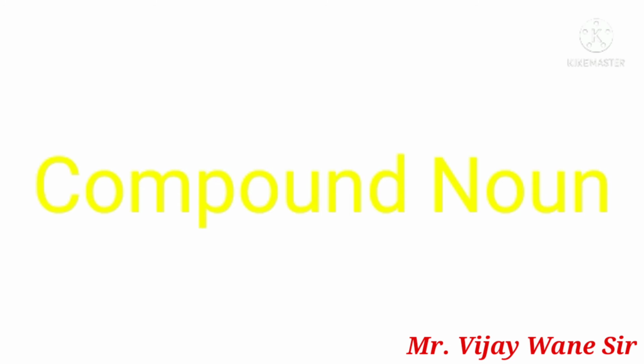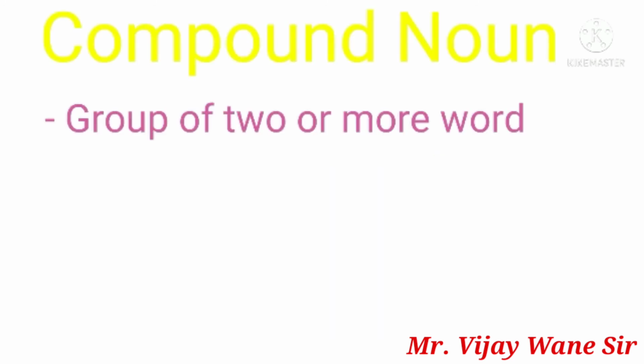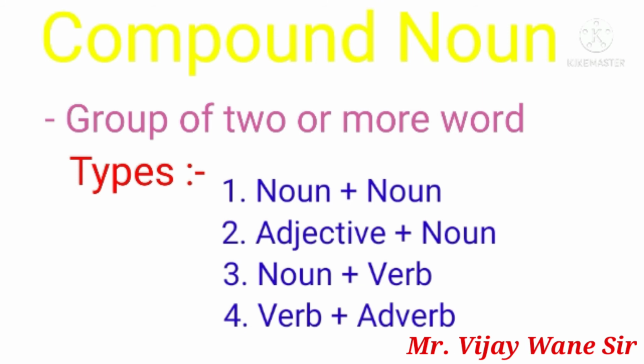So compound noun is nothing but the group of two or more words. Depending upon what type of words they are, they are further classified into four types. Noun plus noun means both the words will be nouns. Then adjective plus noun means one word will be the adjective and the other will be the noun. Then noun plus verb means the first word will be the noun and the second word will be the verb. And the fourth one is verb plus adverb, so the first word will be the verb and the second one will be the adverb.